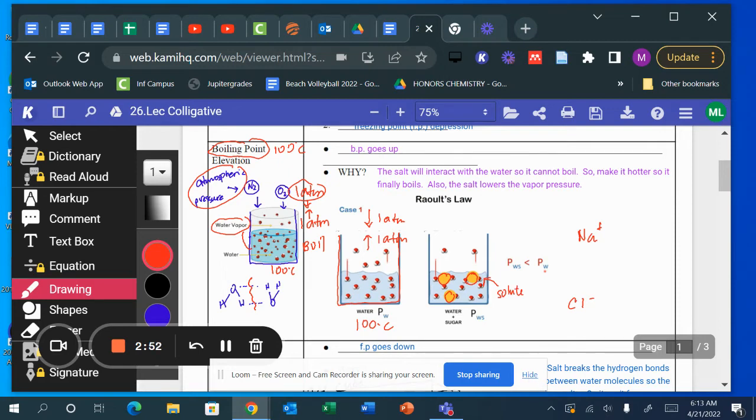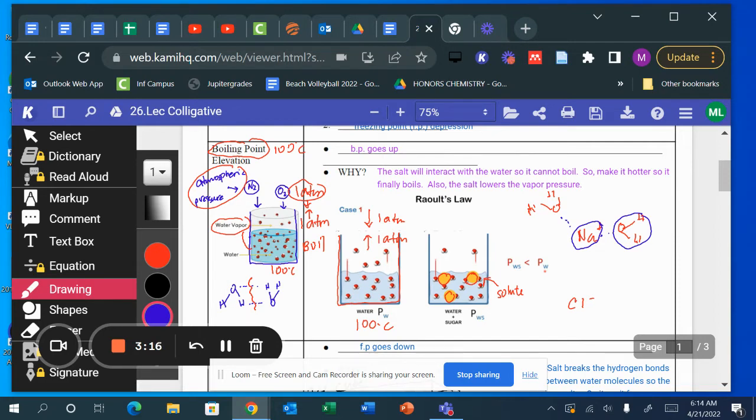Okay. What happens here is that the water, here's the water molecule, will bond with the sodium or any solute. This is called an ion dipole attraction, and it prevents the water from boiling.